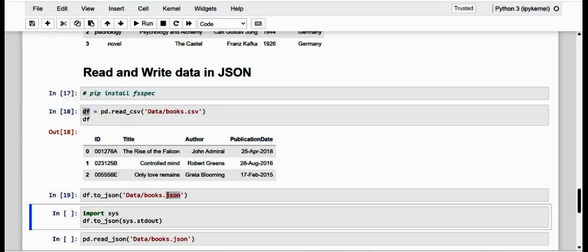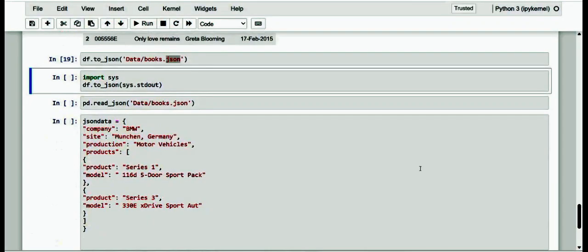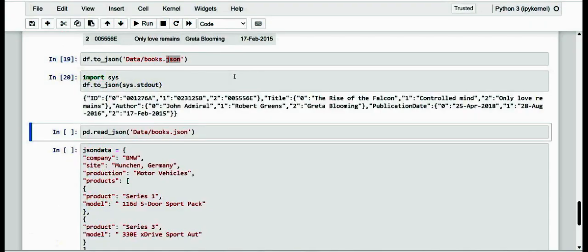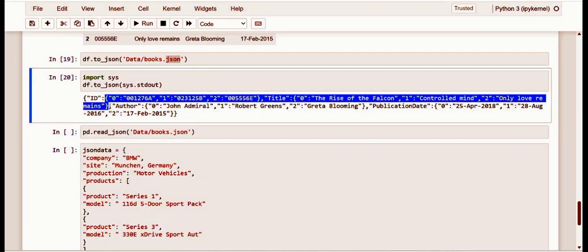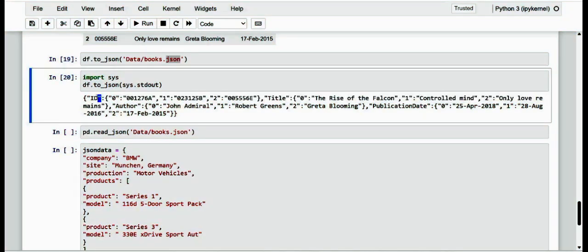books.json file. If instead we are curious to see the data of our test data frame converted into the JSON format, we can also use standard out as done here. Kindly have a note of how we can do it using this method. See here, this is what the file looks like. The structure is similar to a dictionary in Python, but with nested key-value pairs. This is the exact dictionary that is nested into one among the keys.